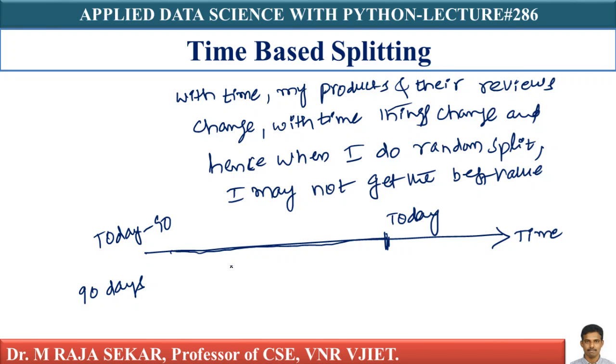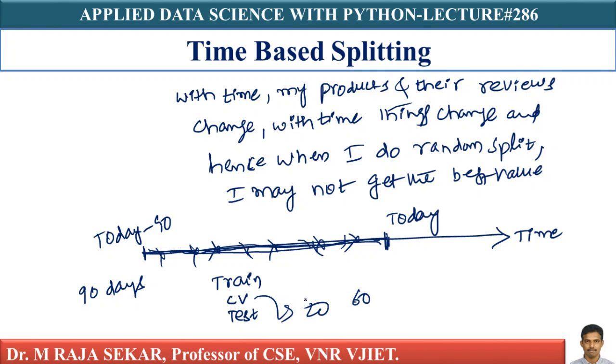I am randomly splitting it into train, cross validation, and test. I will get all of my training points from all over the place. I will get 60% training points from all over the place. In a similar manner, I am getting 20% cross validation data from all over this place. The remaining 20% testing data is also coming from all over the place. That's important here, isn't it?